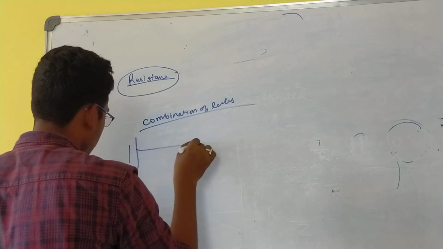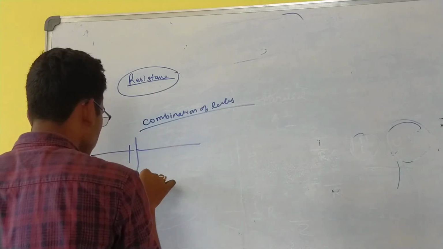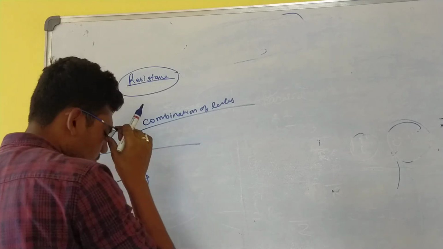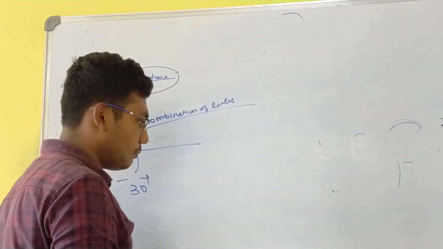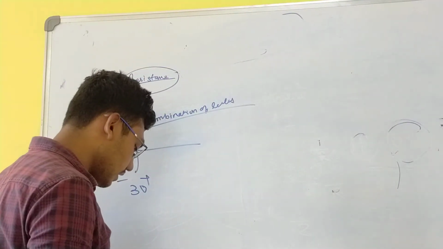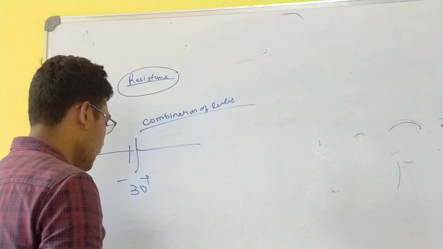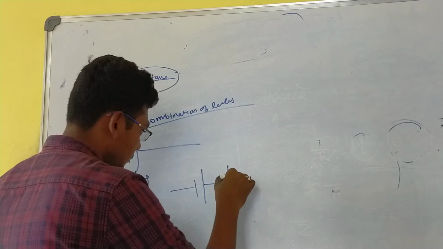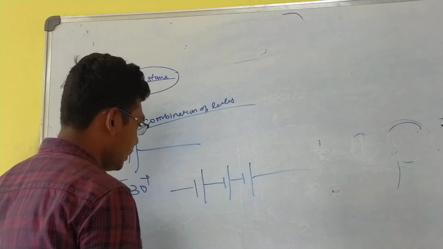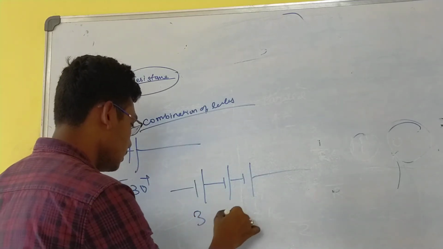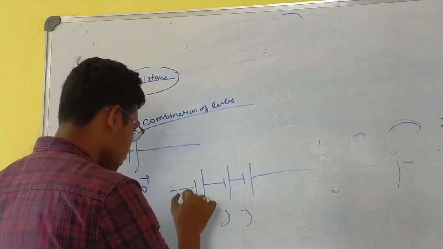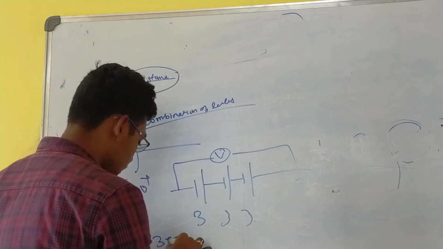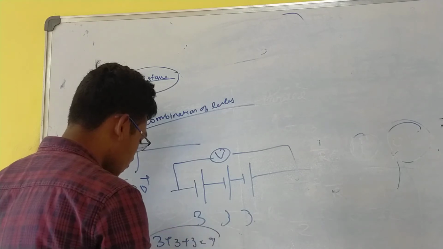This is a cell. Assume this has got a positive, negative, 3 volts. So this is completely similar to what we have learnt about the parallel and series combination of resistance. If we connect the cells like this, 3 volts each, 3, 3, 3, total voltage will be 3 plus 3 plus 3 equal to 9 volts.